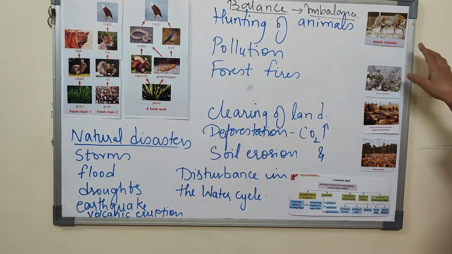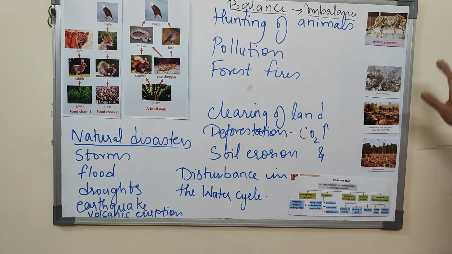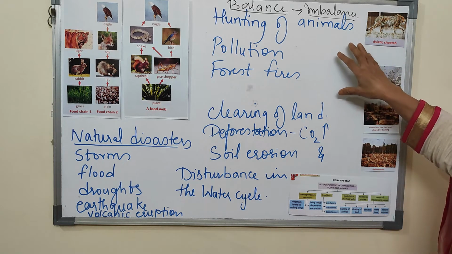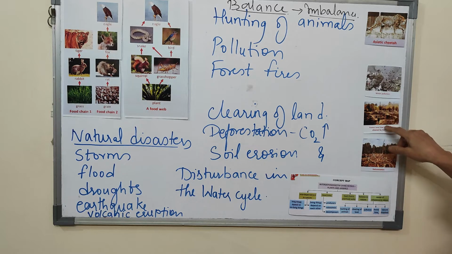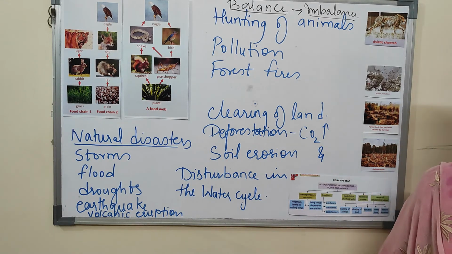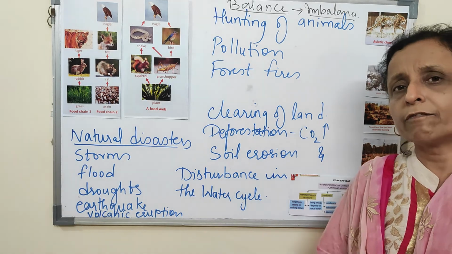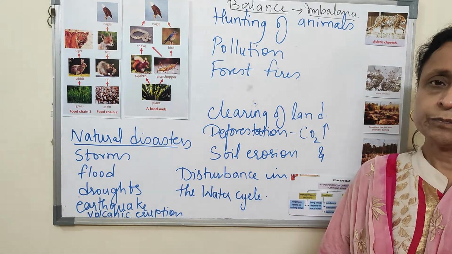Pollution, that is, heavy factories produce pollution and smoke and spoil the environment. Forest fires and clearing by burning have harmful effects, and natural disasters can also have harmful effects. So let us protect the environment by taking steps in the right manner.